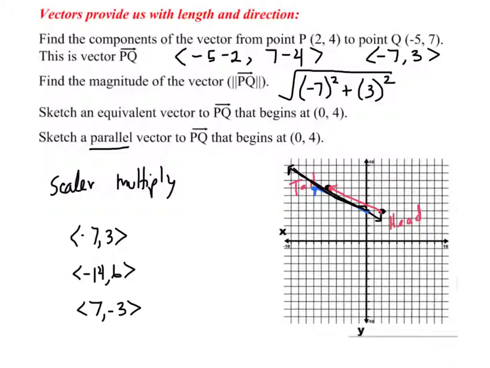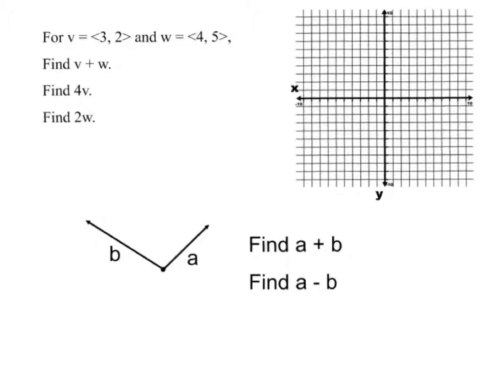All right, let's do some more with vectors. So I've got two vectors here, v = <3, 2> and w = <4, 5>. And the first thing I said is find v plus w. Well, let me start by just sketching v, and I'm going to start these at the origin. I didn't give you a spot to start, but it's got a component of 3, 2, so it'll end right here. Have the little arrow like that. And 4, 5, well, if I continued from there, I went over another 4 and up 5 like that. That would be my kind of addition of those two vectors.